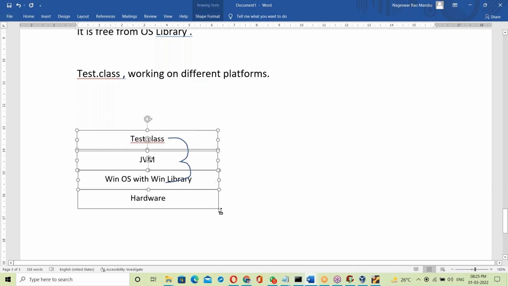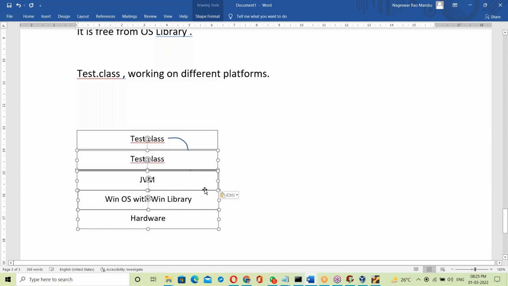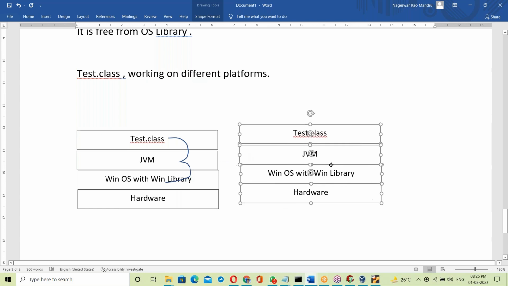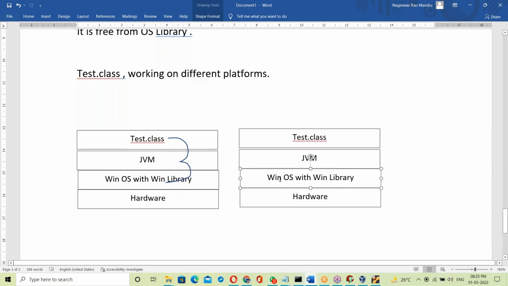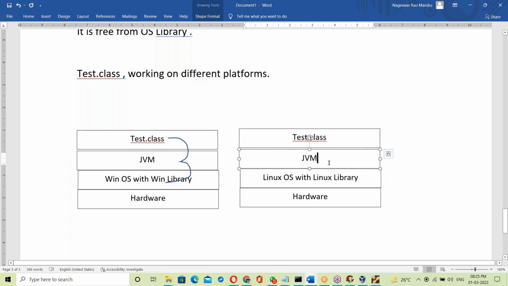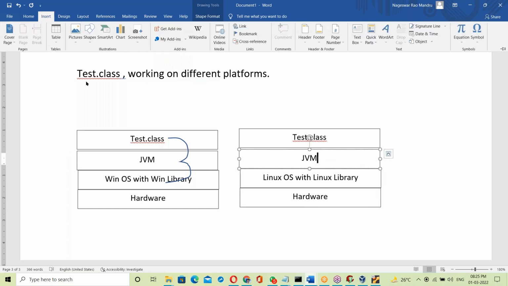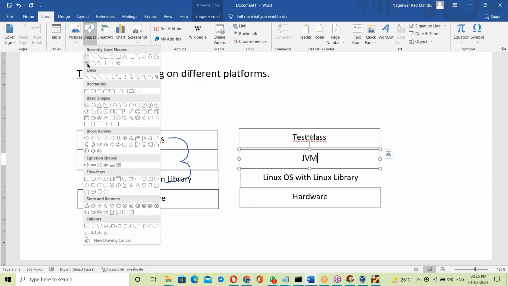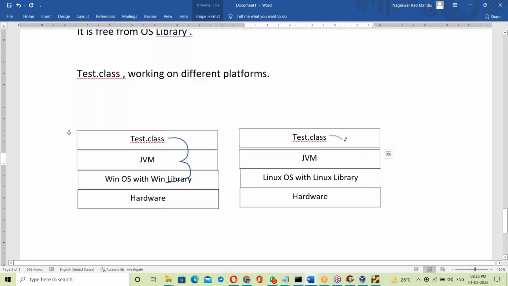Now take the same Test.class file on another platform, say a Linux base with the Linux library. Here also the JVM takes the same Test.class file and links it with the Linux library.